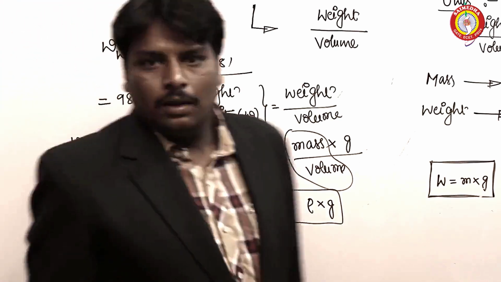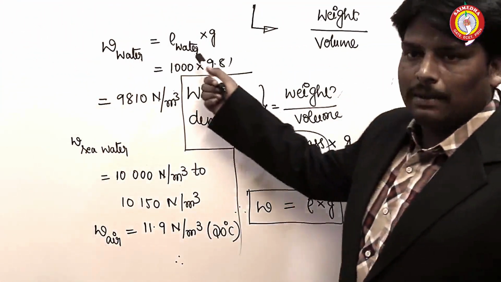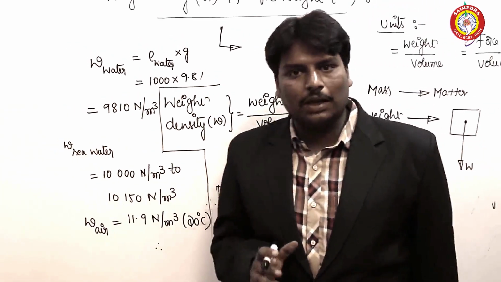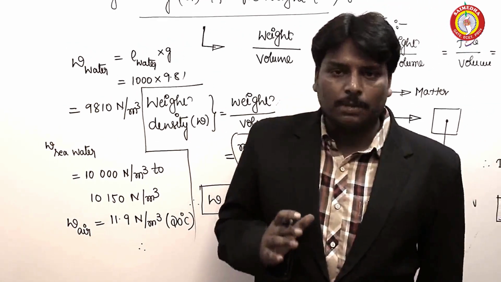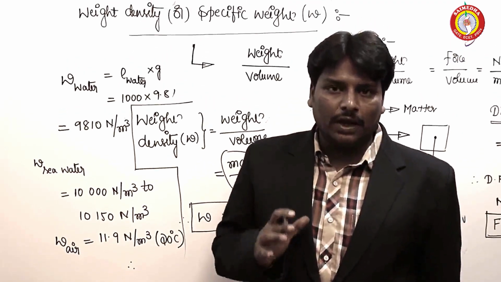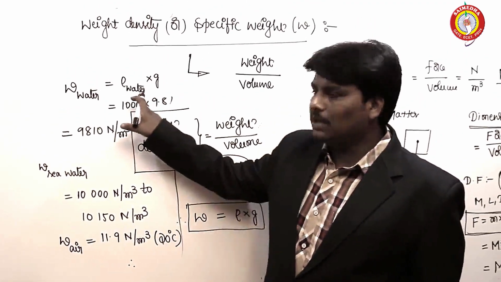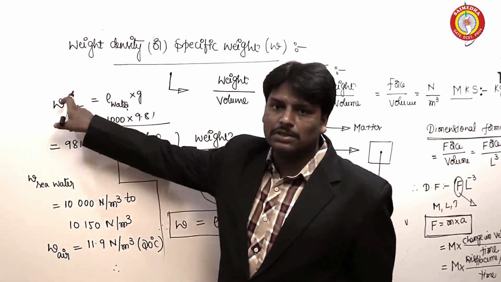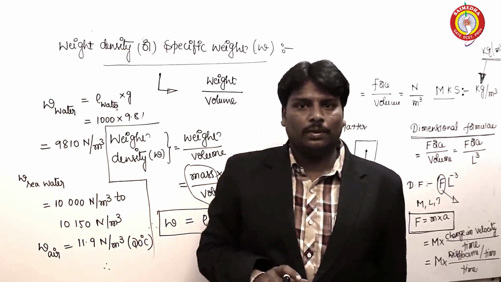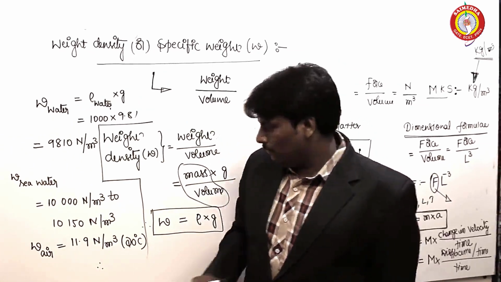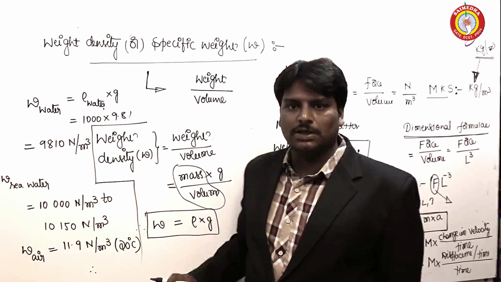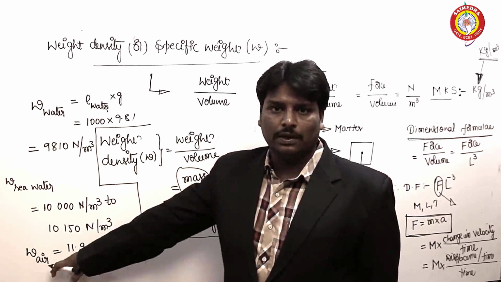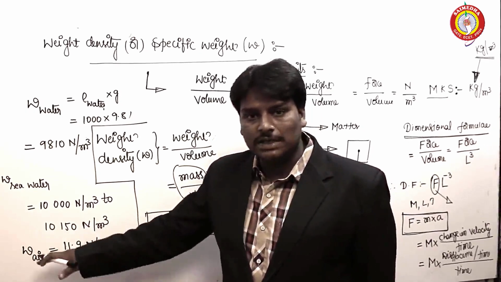Because the density of gases may increase or decrease depending upon the temperature and pressure where they are resting. Whenever there is a change in mass density, automatically there is a change in the weight density too. Because of this reason, we need to specify the temperature where the gas is resting before specifying the mass density or